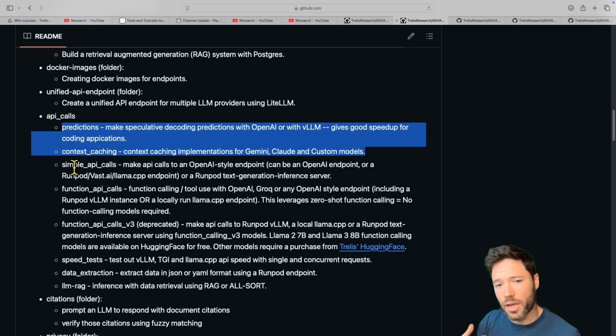This is relevant where you're sending in the same prompt or similar prompt multiple times and it's very long. You can save on cost and speed with the main model providers by using context caching. Predictions is a similar idea where you know a lot of your answer, but not all of it. Like in code, you often know most of the answer except for 1 or 2 lines. By inputting that as a guess, you can again save on speed and sometimes cost in some cases too.